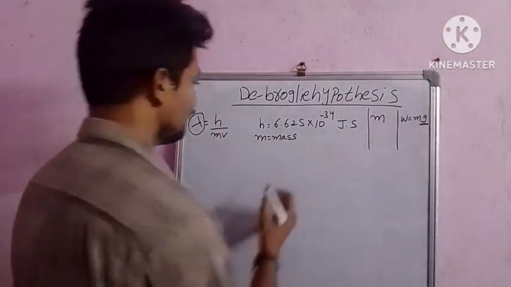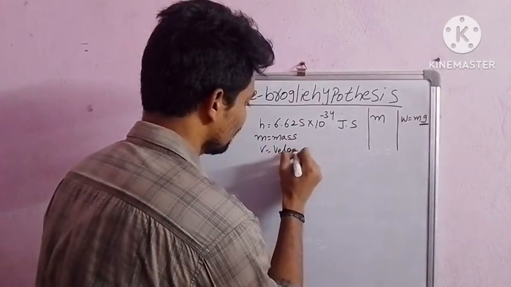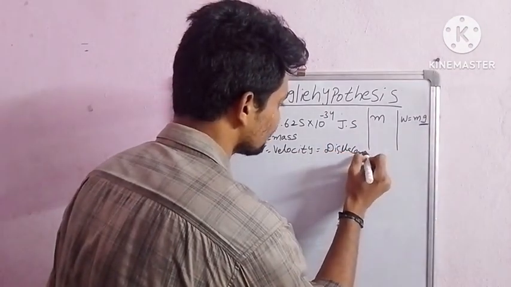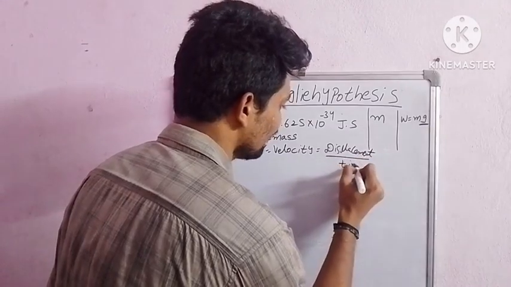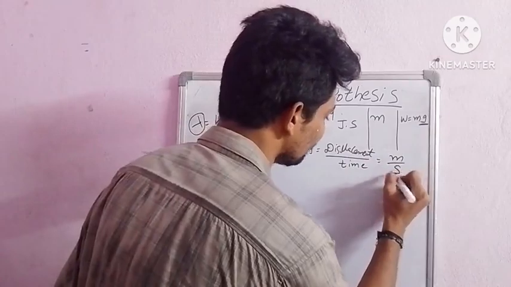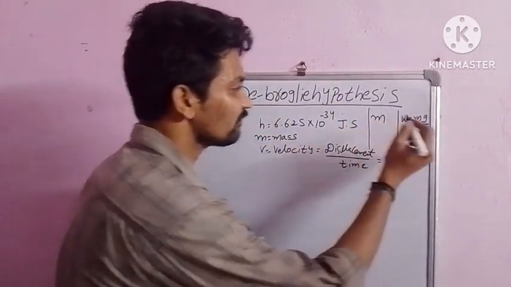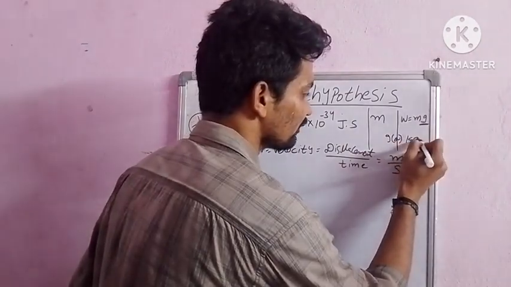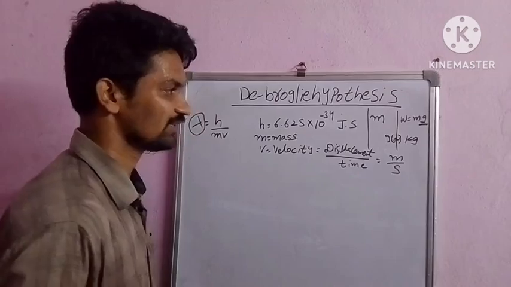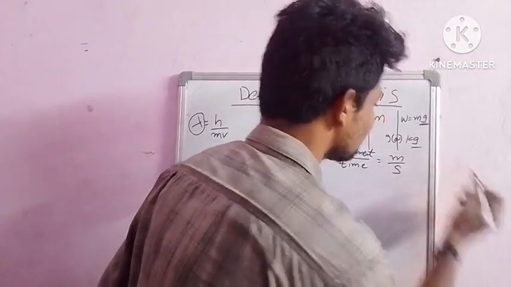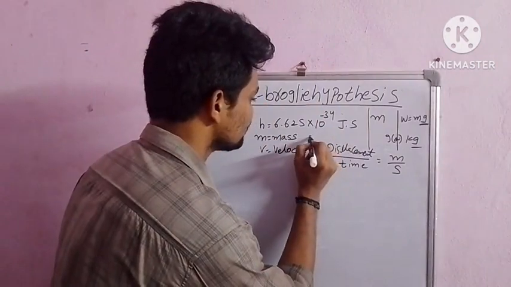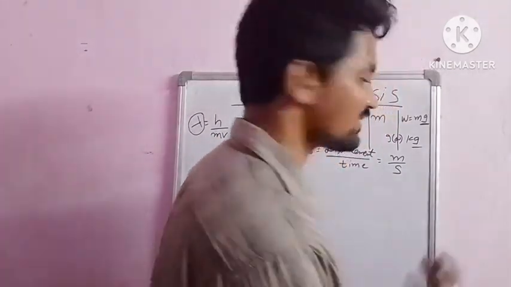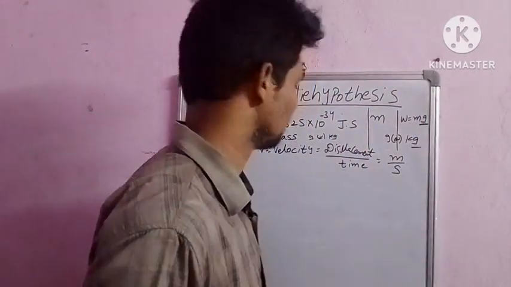And v is the velocity. What is velocity? Displacement by time. Displacement unit is meter, time unit is second. The units of mass are grams or kg: in the MKS system the unit is kg, and in the CGS system it is grams.